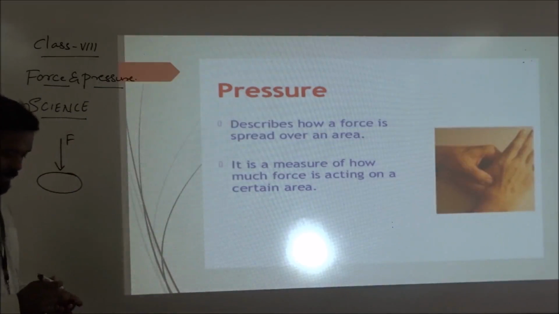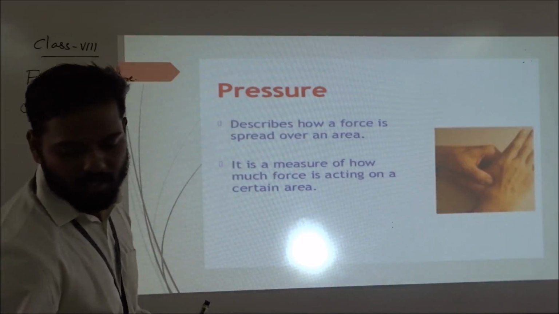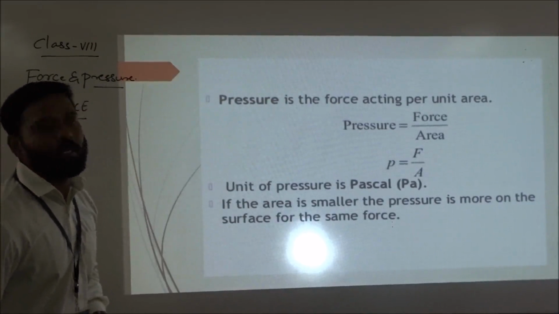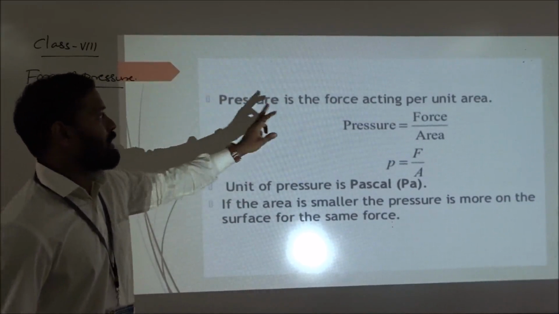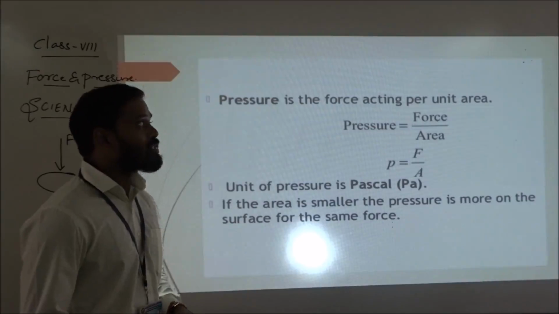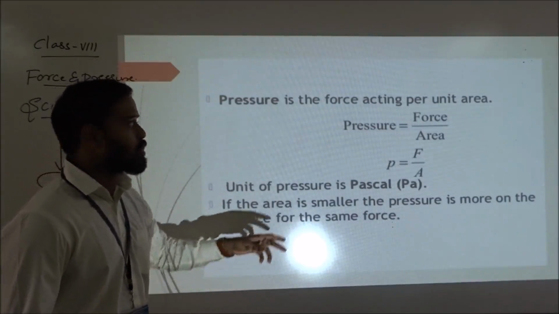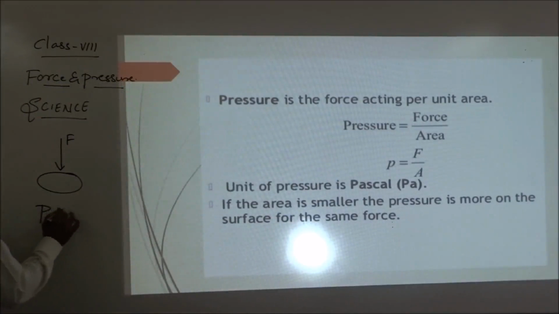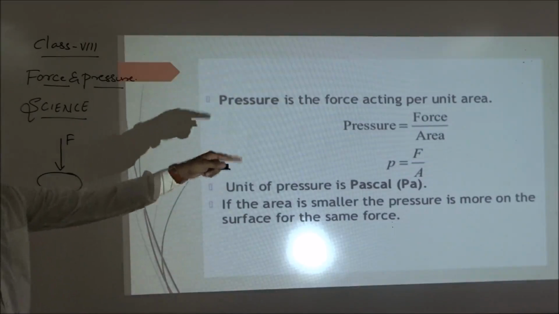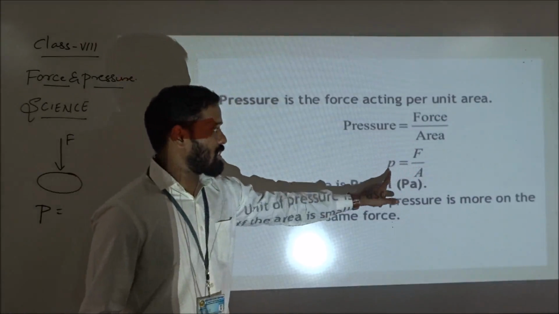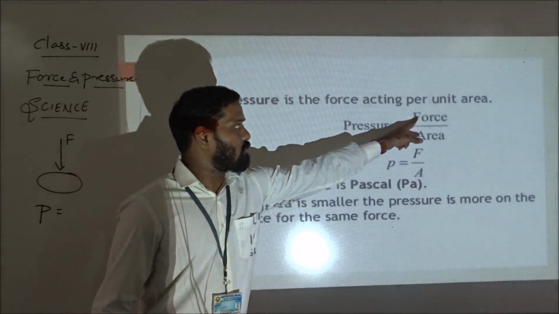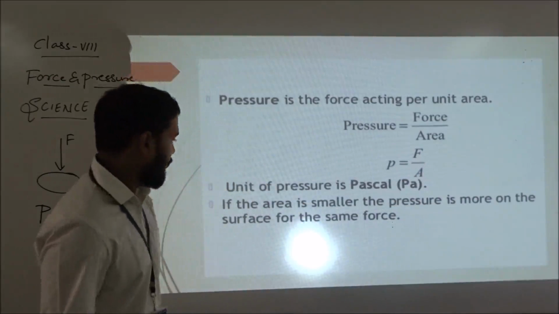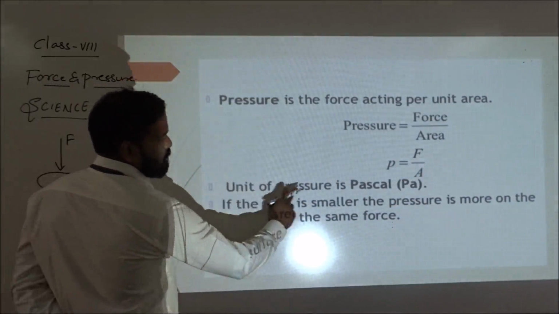Okay, so we can write the equation for that. Pressure is the force acting per unit area. The pressure symbol is P. So force upon area: P is the pressure, F is the force, and area is A. P equals F divided by A. The unit of pressure is Pascal.